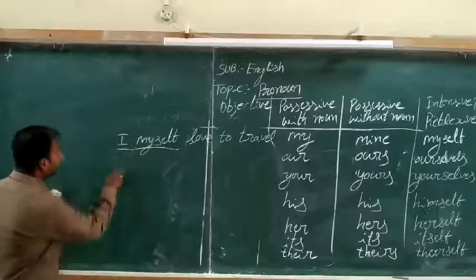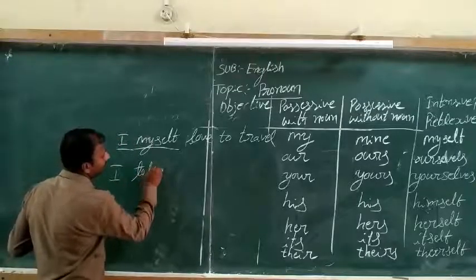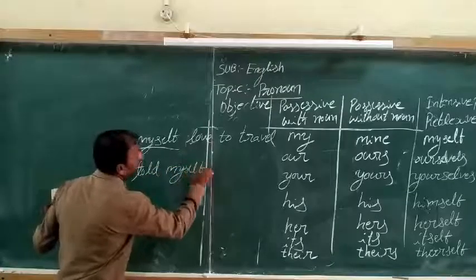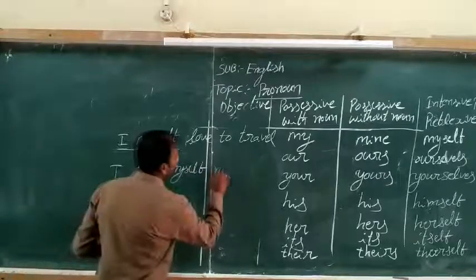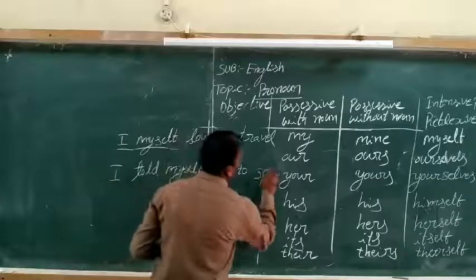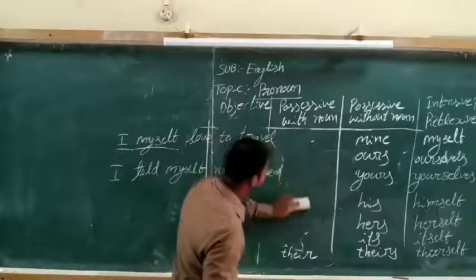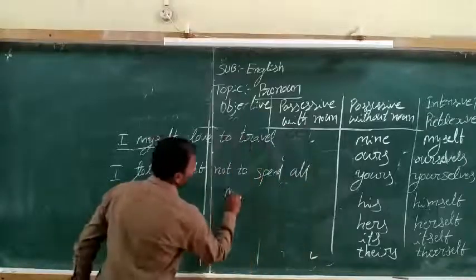For example, I told myself not to spend all my money.